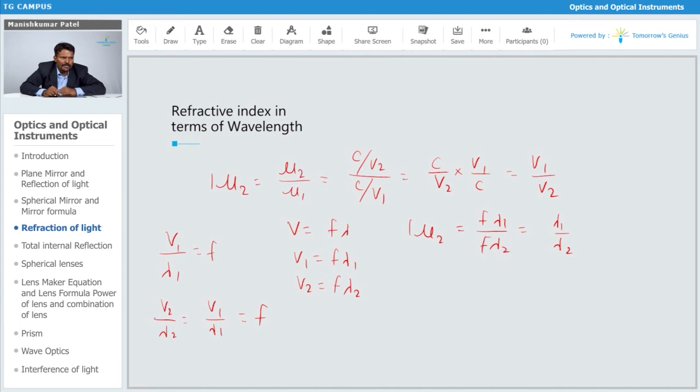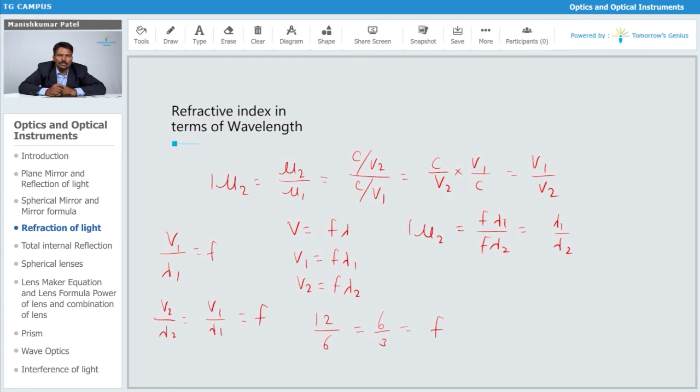Let's say v1 over lambda 1 is 12 upon 6, and then it reduces to, say, 6 by 3; that is nothing but f. In both cases f remains the same, so the value of f is constant. That is how you can understand it.